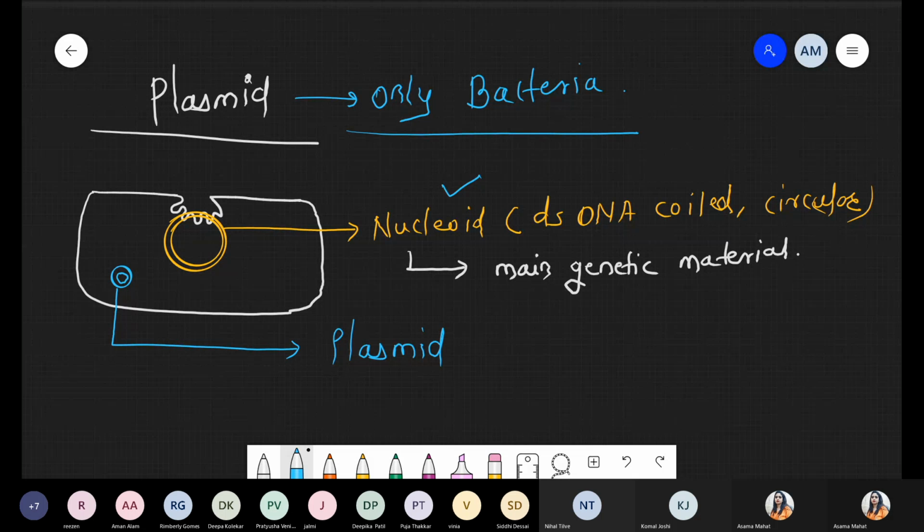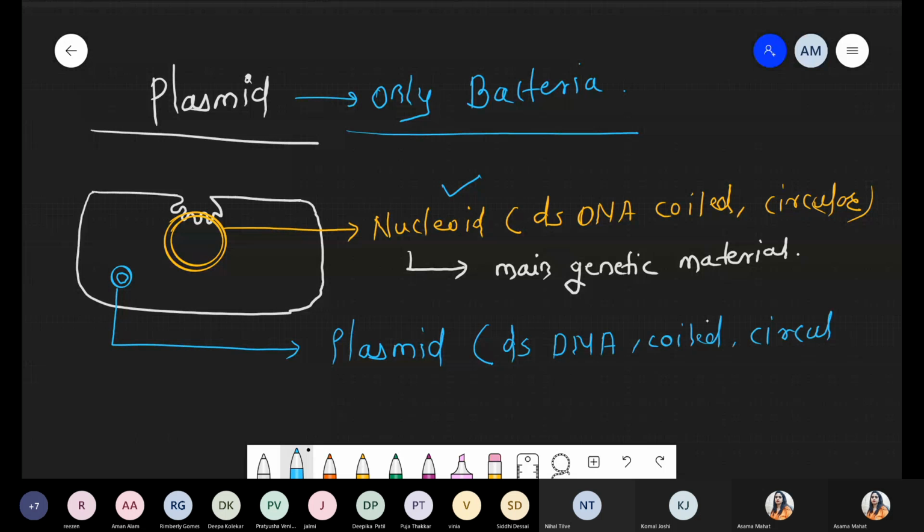That's why it requires stability and an attachment site. That's why the central mesosome plays a very important role during replication and cell division. It provides the attachment site for the main chromosome, called the nucleoid. But except for the nucleoid, there is a presence of plasmid. Please remember this point. The genetic material of the plasmid is similar, that is double-stranded, coiled, circular DNA.